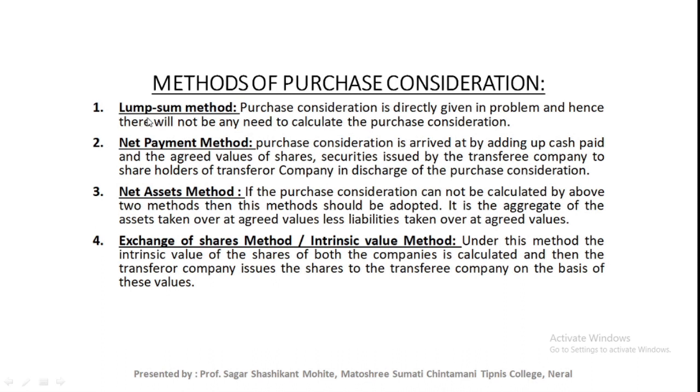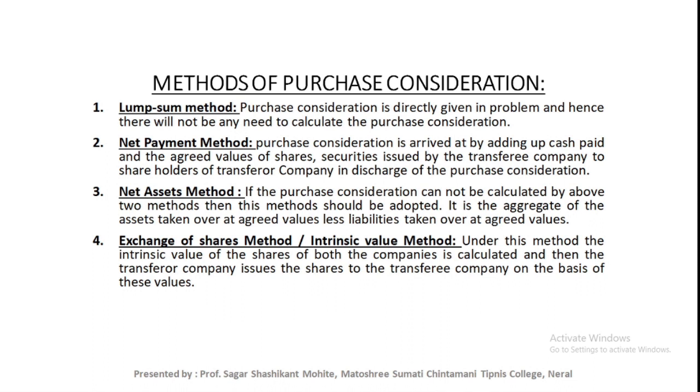Okay, first method is a very simple method, lump sum method. In this method, purchase consideration is already provided in the problem. That means, for example, X Limited purchases Y Limited for a consideration of rupees 50 lakhs. That means 50 lakhs is already provided in the problem. Therefore in that problem the method of purchase consideration is lump sum method.